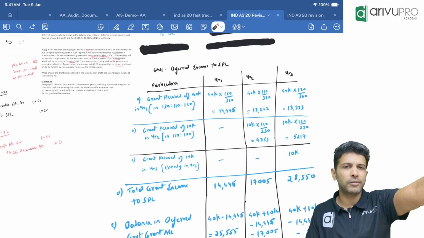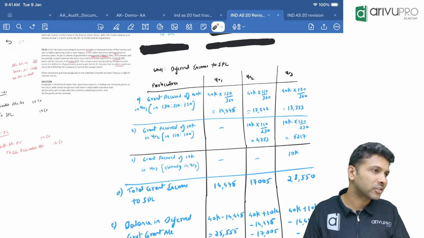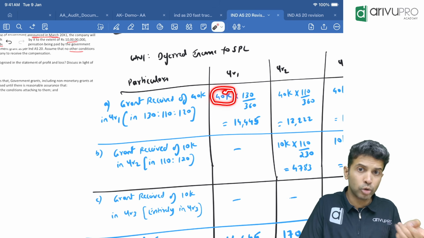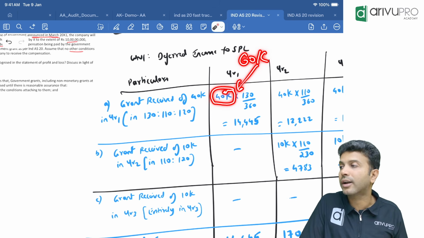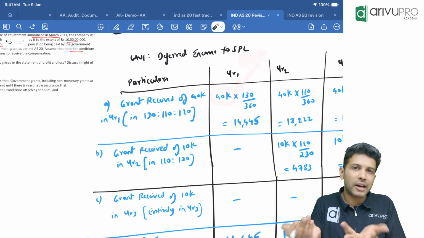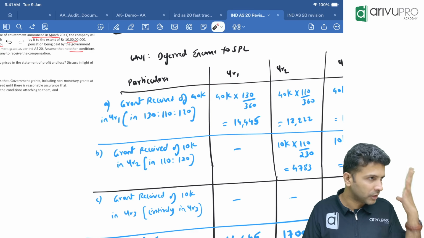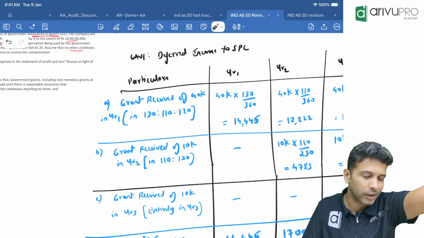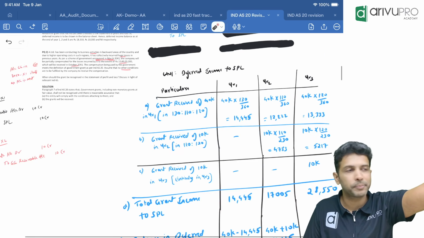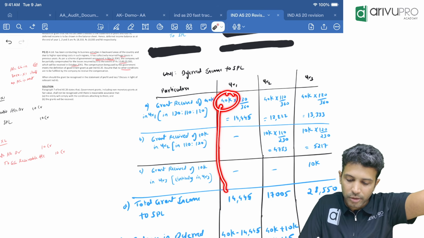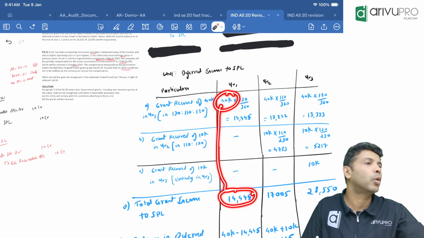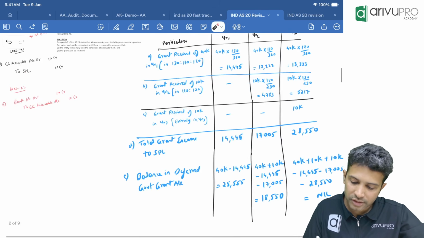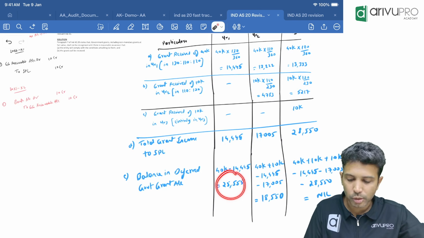Very simple. First year, I want to find the deferred income balance. How much deferred income did I recognize in the first year? 40. Though the grant is 60,000, I only booked 40. Why? Because the reasonable condition is not met. How much ever we receive, that much only we will show. So how much balance was there in deferred income at the beginning of year 1? 40,000. How much did you transfer to SPL in the first year? 14,445. How much balance is still there? 40,000 minus 14,445, which is 25,555. This you will show in the balance sheet. Clear?